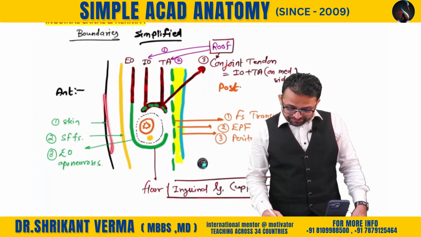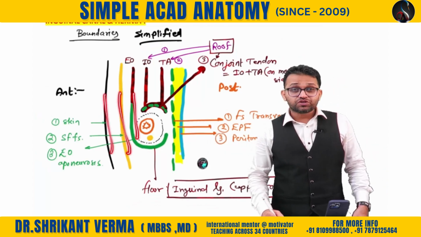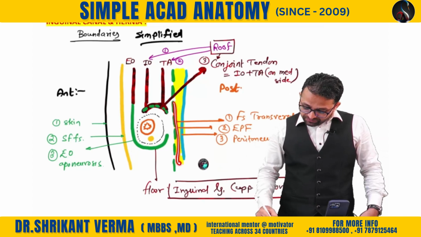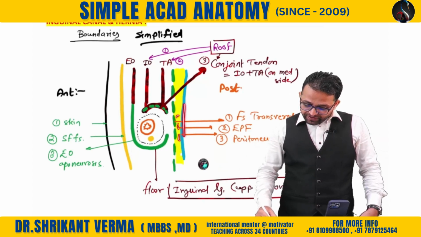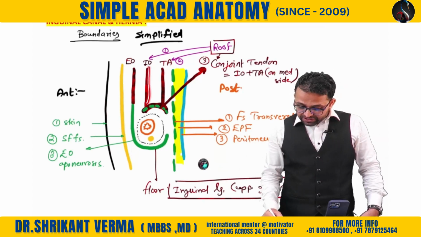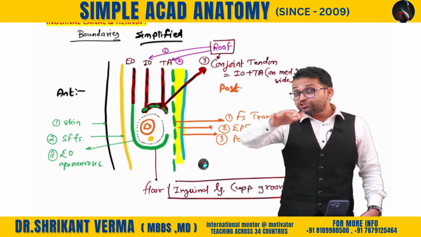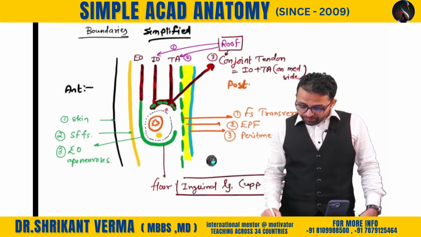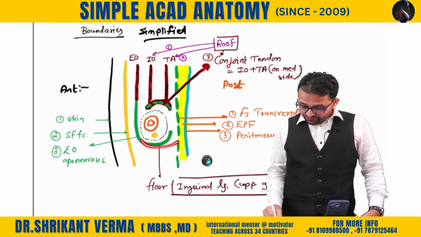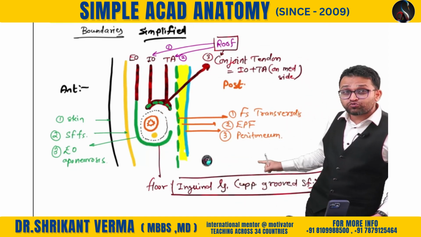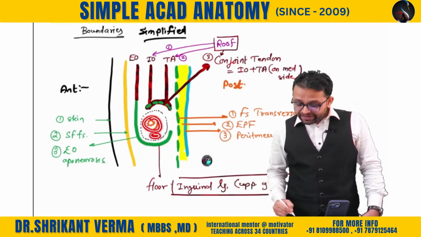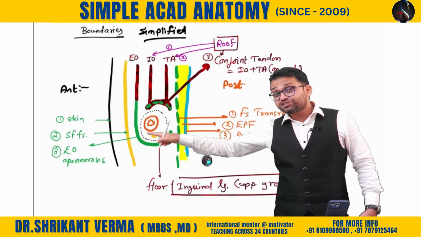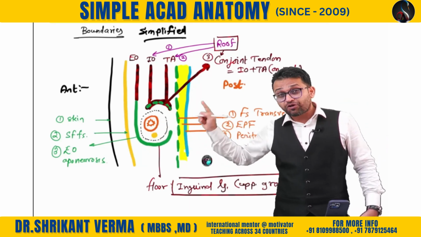Anterior boundary: skin, superficial fascia, external oblique aponeurosis. What is the posterior boundary? You can see there is the fascia transversalis, extraperitoneal fat and the peritoneum. What is the superior boundary? Internal oblique and transverse abdominis. The combined tendon of these two muscles is known as the conjoint tendon, MCQ. It also participates in the posterior wall. The floor is formed by the inguinal ligament, upper grooved surface, and the content is the spermatic cord and ilioinguinal nerve. Remember, in the female the spermatic cord is replaced by the round ligament of the uterus.